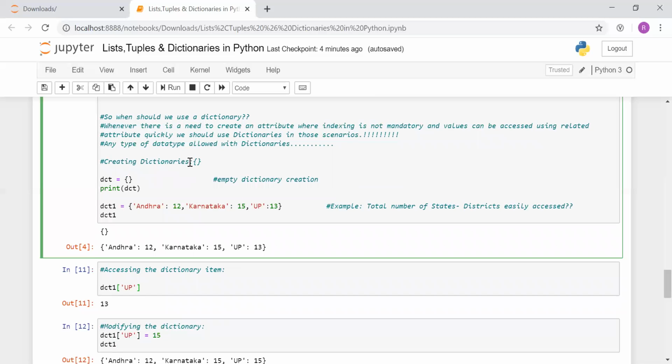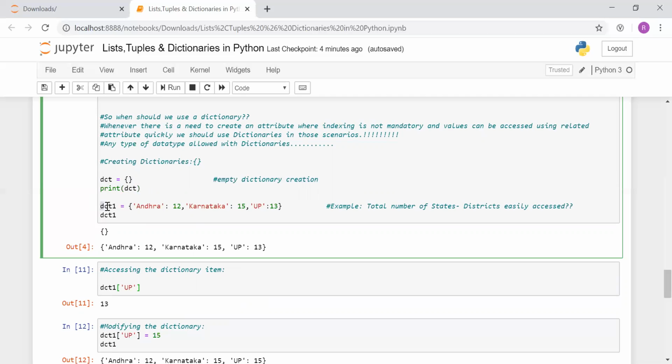With the help of curly braces, we create the dictionary. So this is the example of an empty dictionary. And here I have properly mentioned it in the comments as well. If I need to show you what the output of this is, it will come out similar to this.